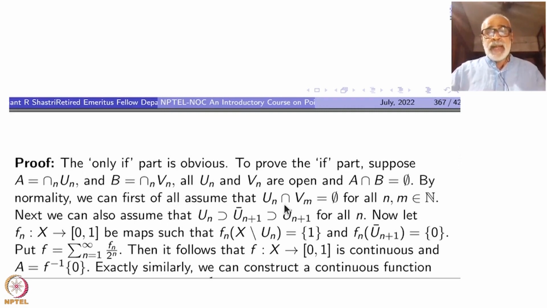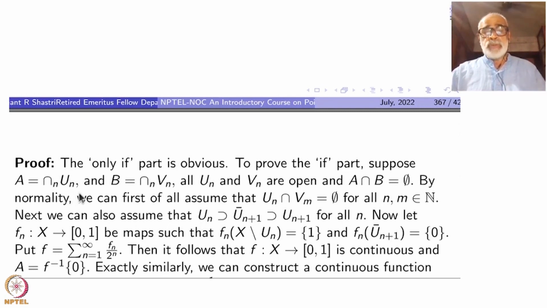Therefore, inside these open subsets, you can choose smaller open subsets such that U_n intersection V_m is empty. If you replace some U_n by some U_n prime, which still contains A but is smaller, then this property will still be true. So one by one you can replace U_n and V_m such that U_n intersection V_m is empty for all n and m in N. Next, we can also assume that the closure of U_{n+1} is contained inside U_n for all n.